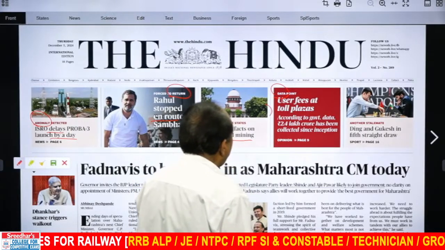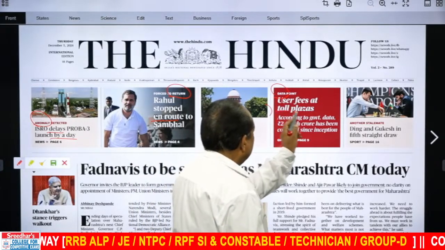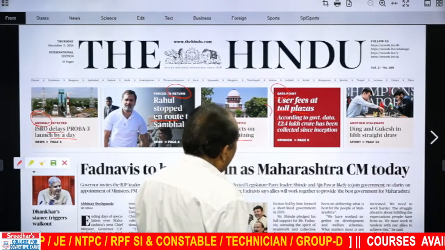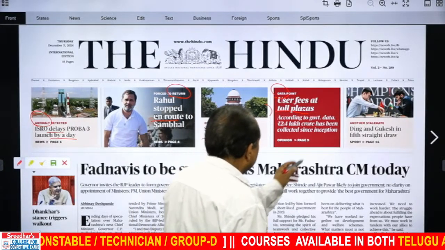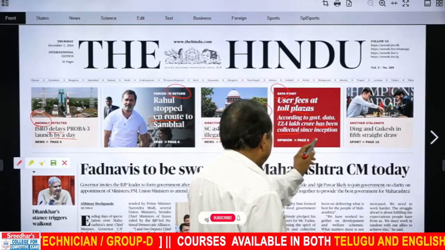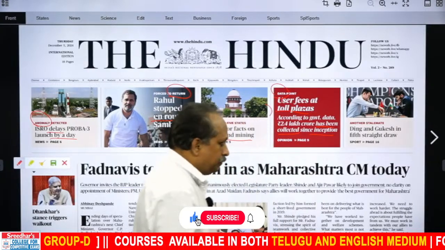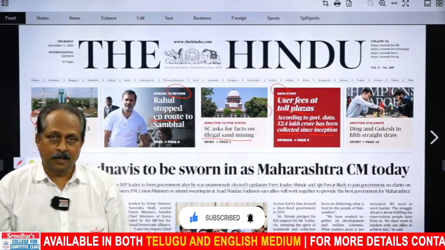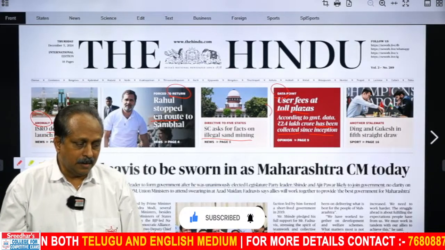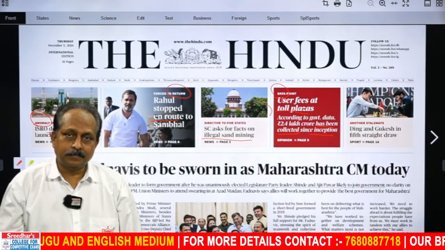User fee at toll plazas. According to government data, 2.4 lakh crore has been collected since inception. Answer my question, has been collected. Which tense is that? And is it active voice or passive voice?